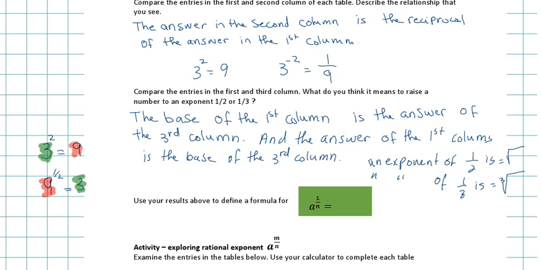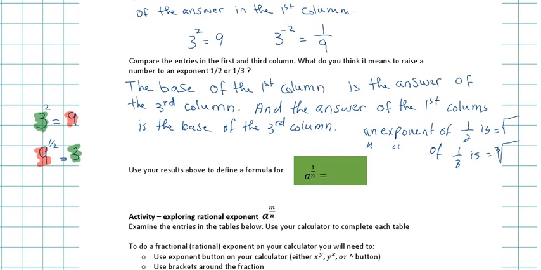What do you think an exponent of 1/5 would be? The 5th root, that's right. That being said, I can come up with this new formula that says a to the power of 1 over n is the same as the nth root of a.